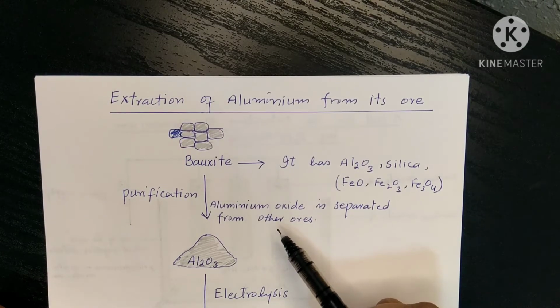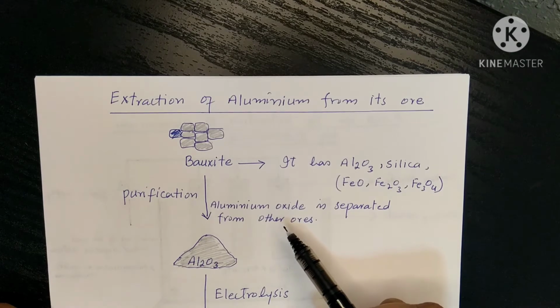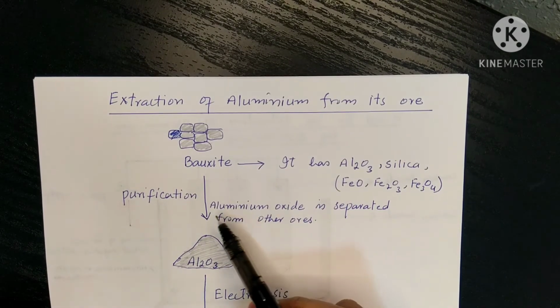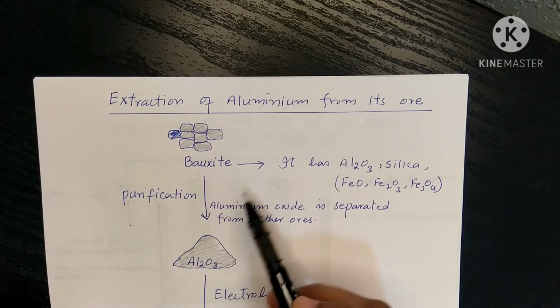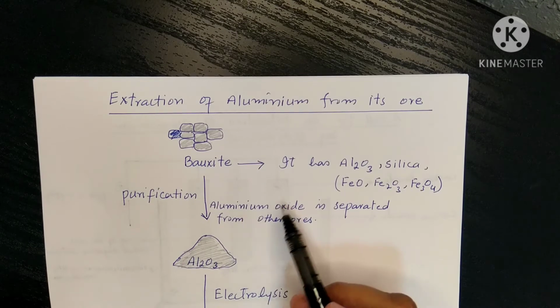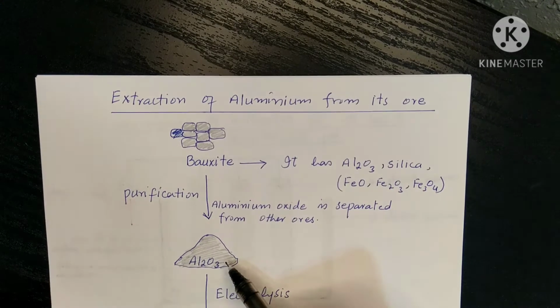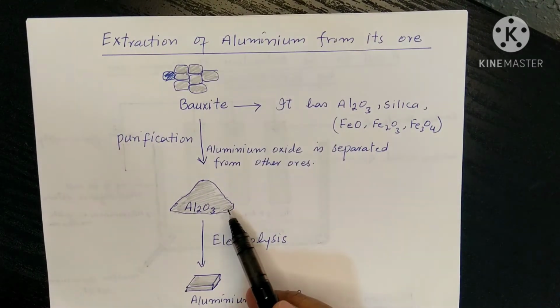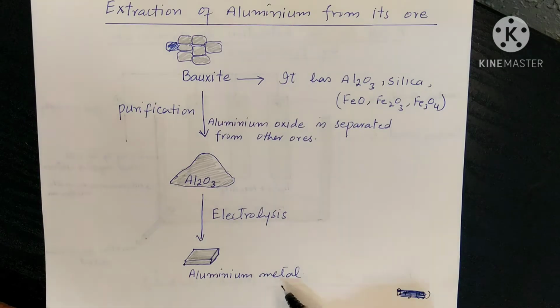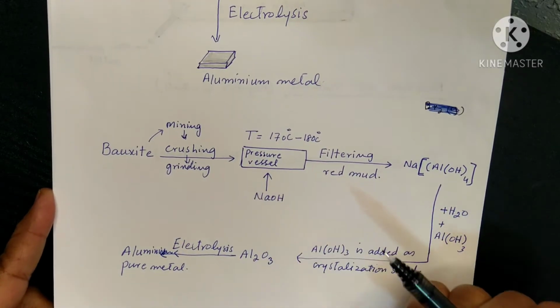For this process, first there is mining, crushing, and grinding, and then there is a purification, that means separation of the aluminium oxide from the oxides of silicon and iron. Then when we get the aluminium oxide, it is electrolyzed, and after the electrolysis we get the pure aluminium. This process is not so simple.